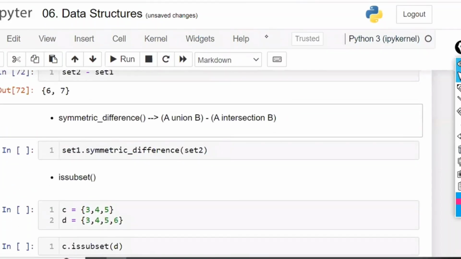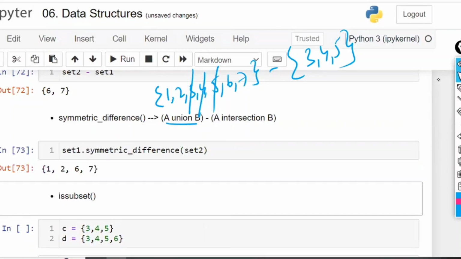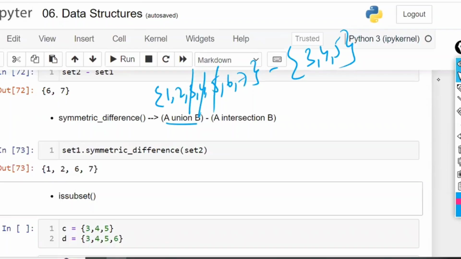Next one is symmetrical difference. Symmetrical difference means A union B minus A intersection B. First, A union B is nothing but set 1 union set 2, that is 1, 2, 3, 4, 5, 6, 7, minus the common points, which are 3, 4, 5. So from this, you remove this one. Now what is the balance part? 1, 2, 6, 7. That is called symmetrical difference. Got the point? The symmetric part is removed from the overall.